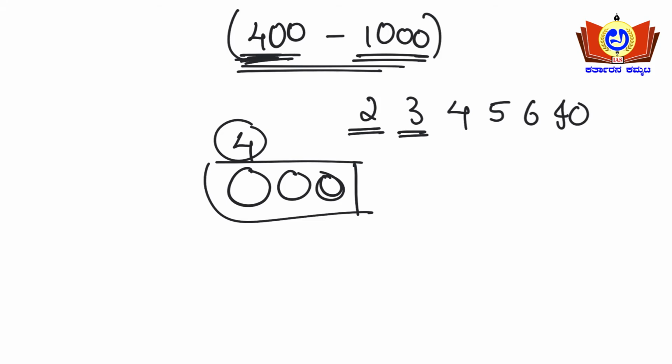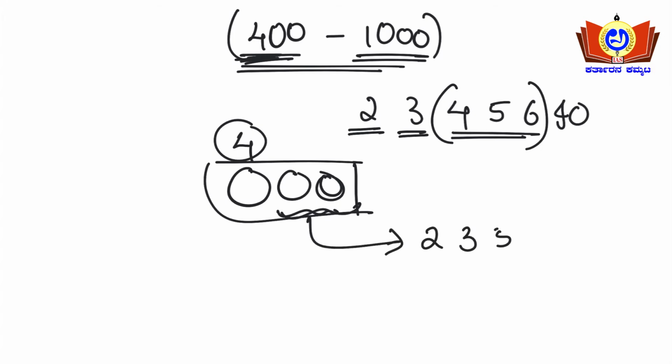So what are the possible numbers which can fit into the 100s place? That is 4, 5, 6. Okay, it should be starting from 4 only. 4, 5, 6 in the 100s place. Okay, so the remaining 2 places can be filled with either 2, 3, 5, 6 and 0. Yes or no? If 4, 5, 6 can be filled in the 100s place, the other 2 places will be 2, 3, 5, 6 or 0.